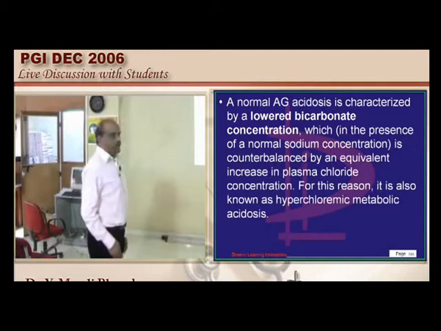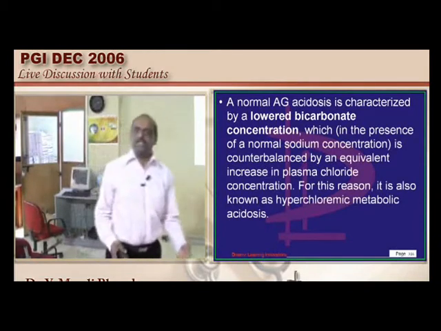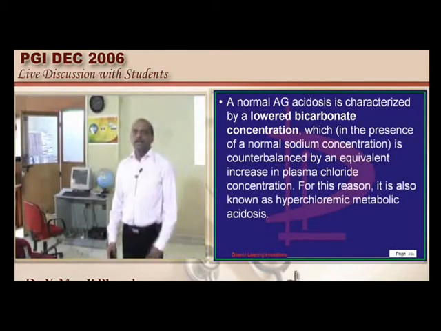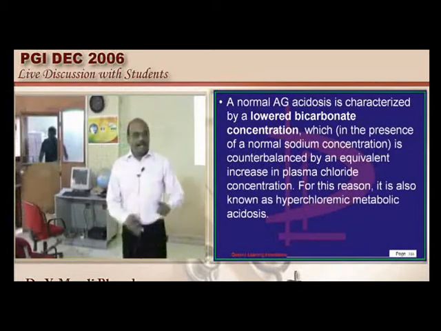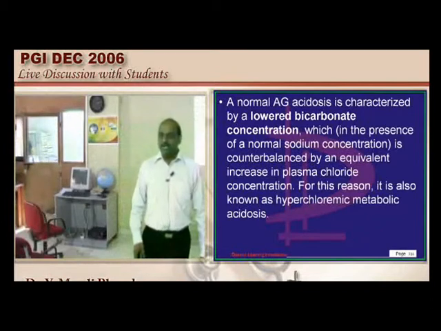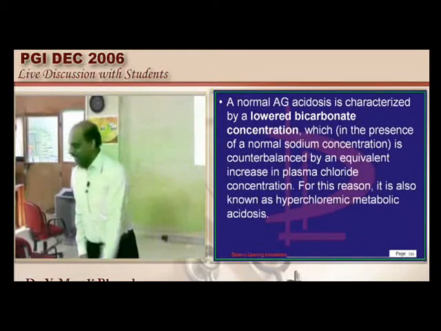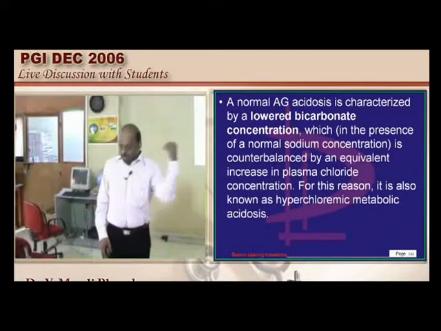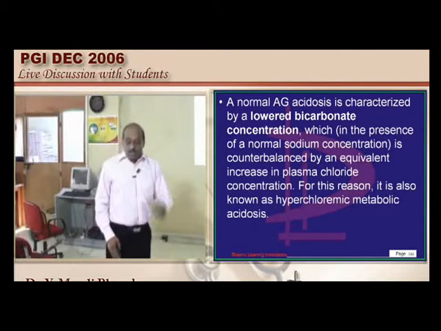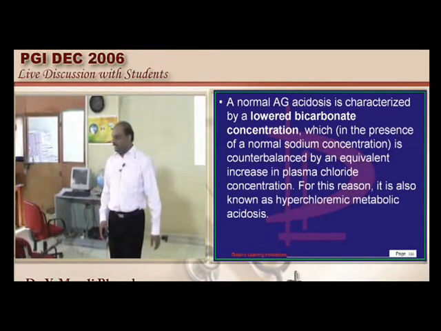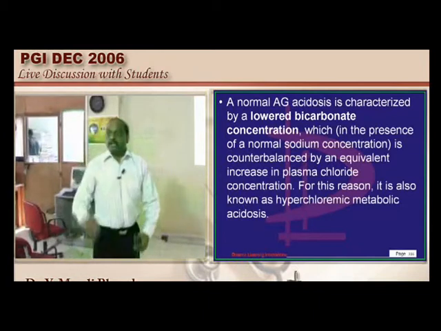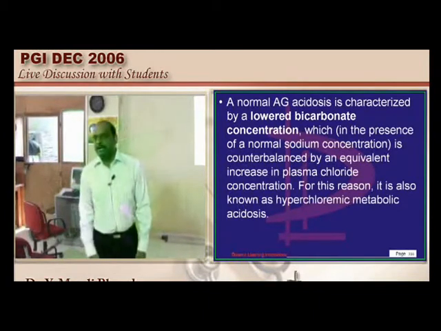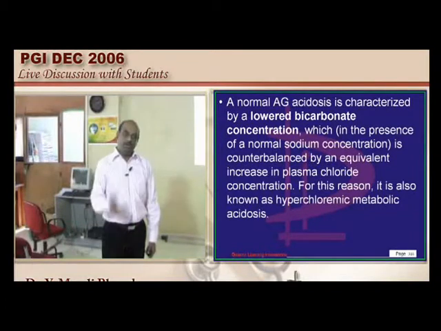Now why hyperchloremia should be there if there is an acidosis is the first fundamental question. Acidosis means what, doctor? It can occur because of two reasons: either H plus ion is too much in the blood or bicarbonate is too less in the blood. The second state is true about hyperchloremic metabolic acidosis. It is the low bicarbonate in the serum, with the loss of bicarbonate into the urine, that is responsible for hyperchloremic acidosis. But don't agree with me.